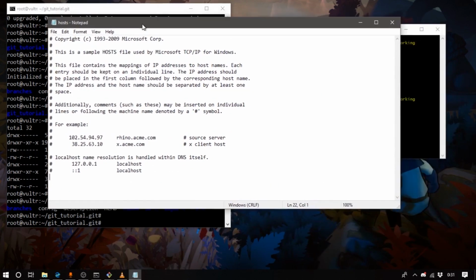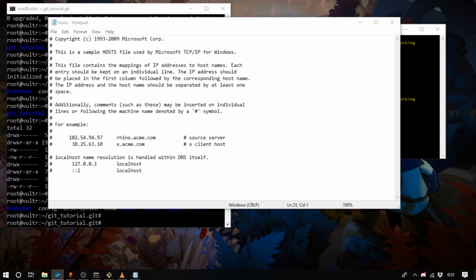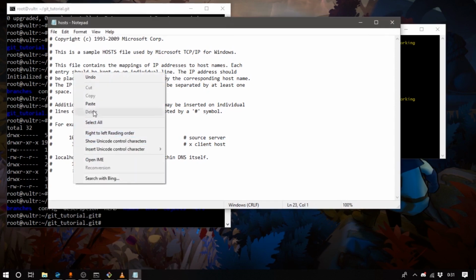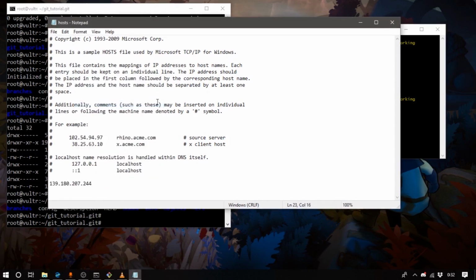In here you might find something similar to this, and what this does is it allows your PC to be able to change IP addresses to domains, or perhaps use domains for IP addresses. And what you want to do now is go ahead and figure out what the IP address for your server is, and just bring it in here and paste it over here. And then you want to hit tab, right? And then just go ahead and provide the domain you'd like it to undertake.